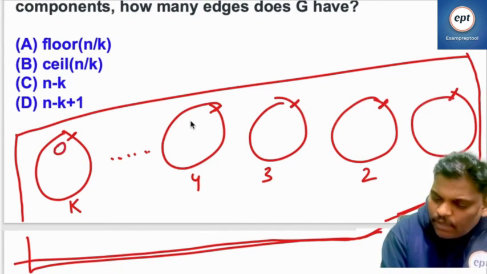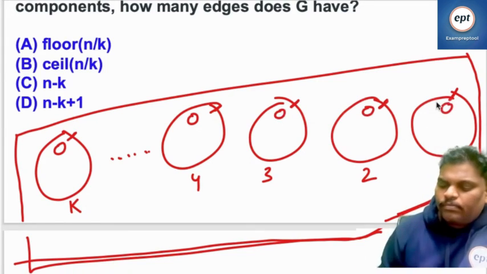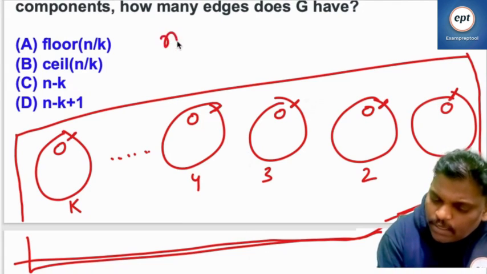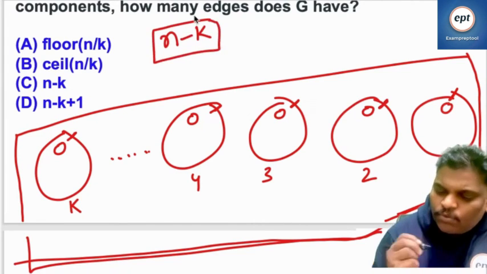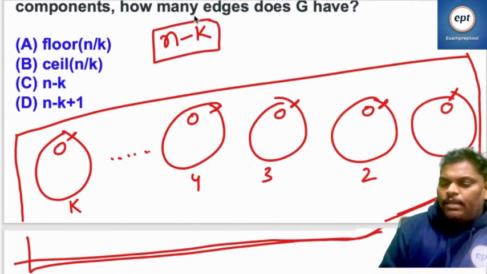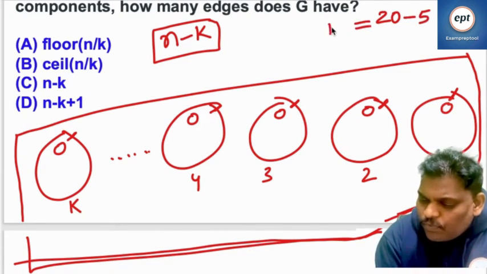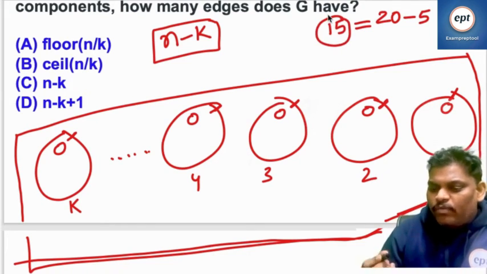So first of all, one node from each component is taken. Because of k components, k nodes went. Total is n nodes, k nodes went, the remaining is n minus k nodes. Suppose total nodes are 20 and the number of components is 5, then 20 minus 5, so 15 nodes are available with us now.